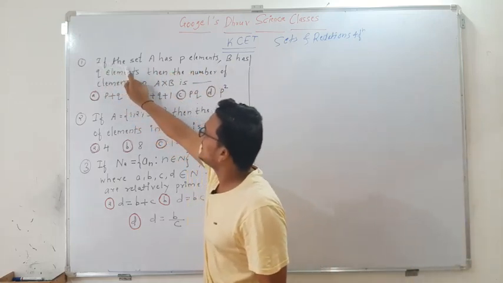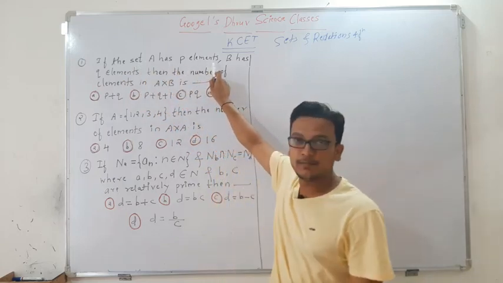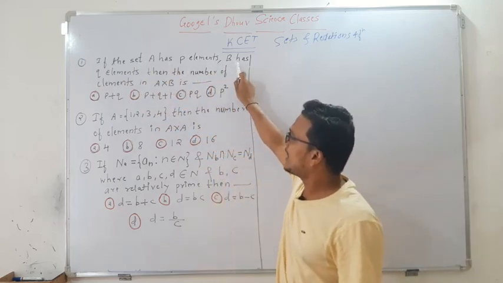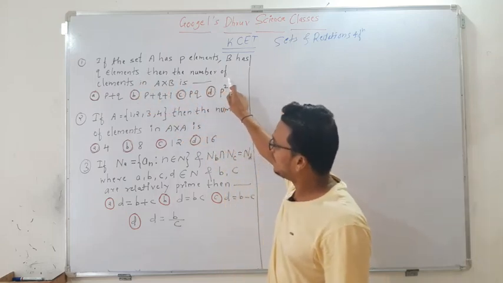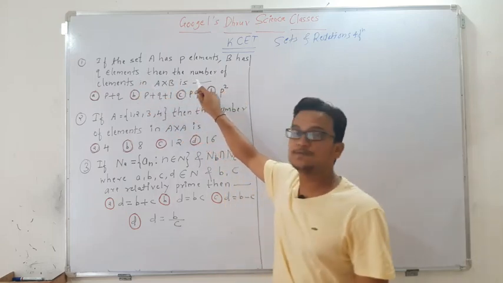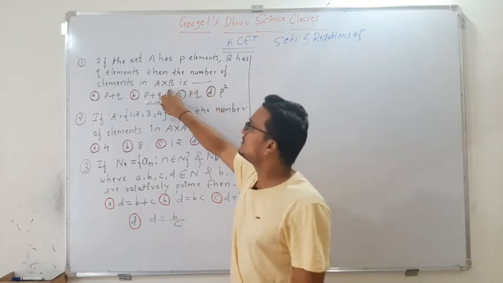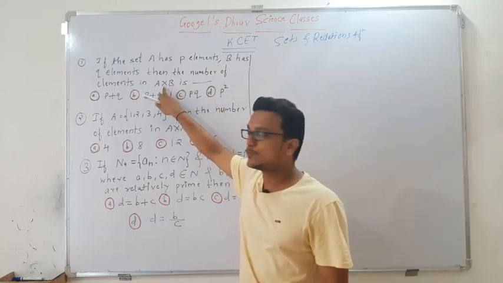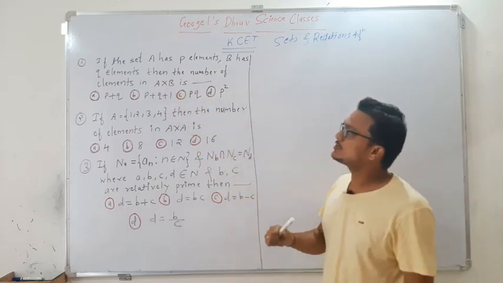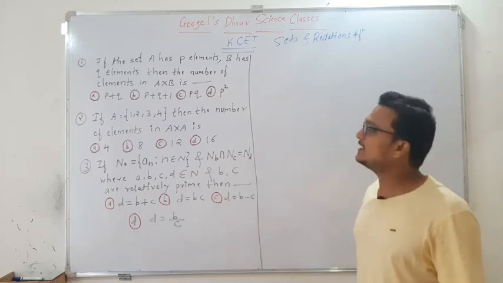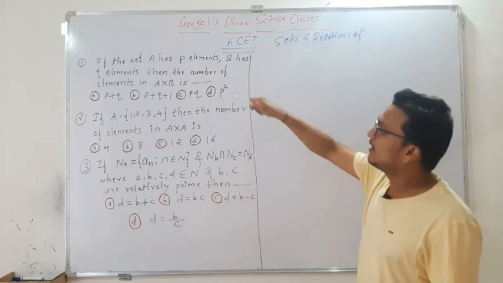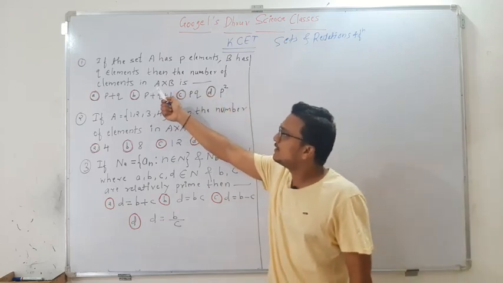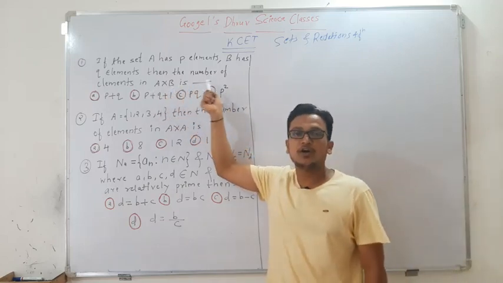If the set A has P elements, B has Q elements, then the number of elements in A cross B is, here A cross B means the Cartesian product. So what is the question here? Set A has P elements, whereas B has Q elements. Then how many elements will be present in A cross B?